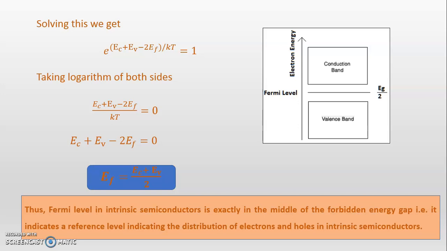That is, it indicates the reference level indicating the distribution of electrons and holes in an intrinsic semiconductor. In short, we can say in an intrinsic semiconductor, the number of electrons and number of holes are exactly the same. Due to that, their center of gravity